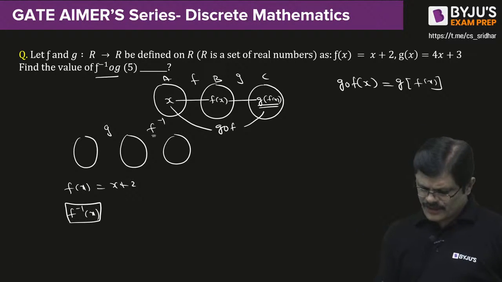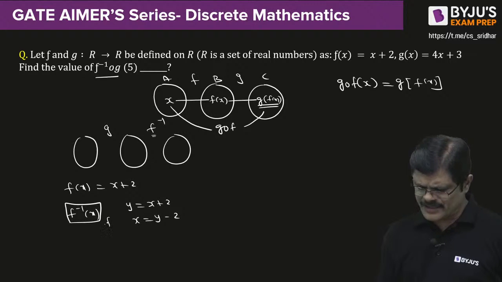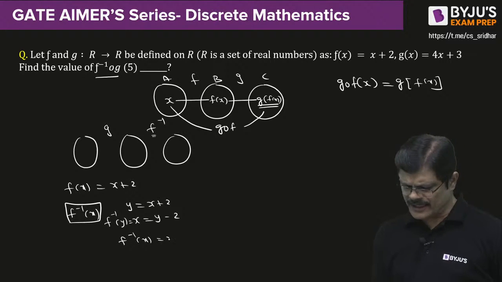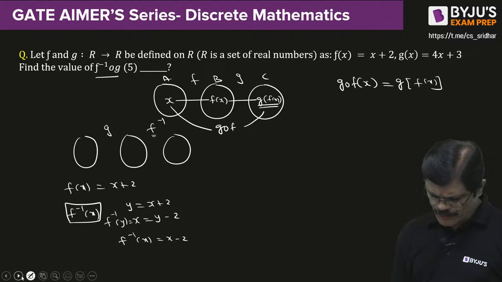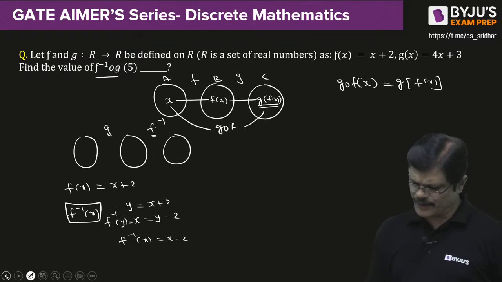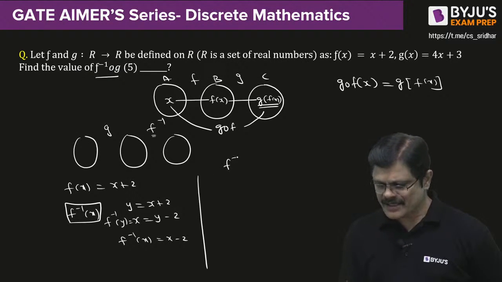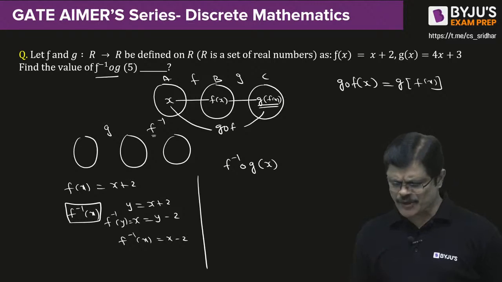Now look here. y is equal to x plus 2 means x is equal to y minus 2, and that is your f inverse y. So f inverse y is y minus 2, which means f inverse x is equal to x minus 2. And g of x is given as 4x plus 3. So what you need to find is f inverse circle g of x. I am finding it in a general sense. Then whatever x value is there, you substitute and get the answer.